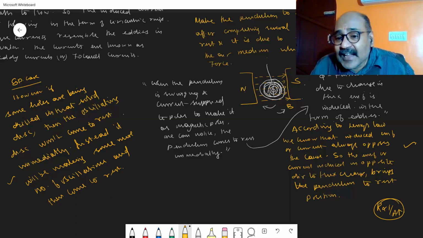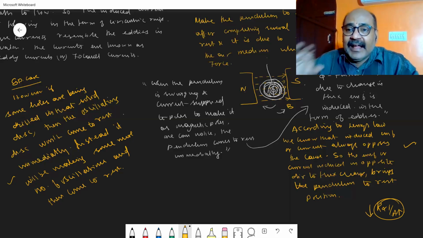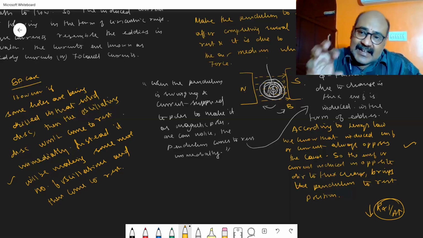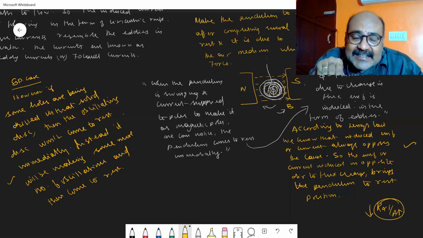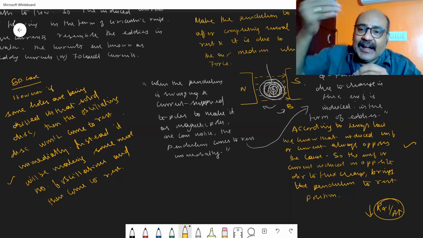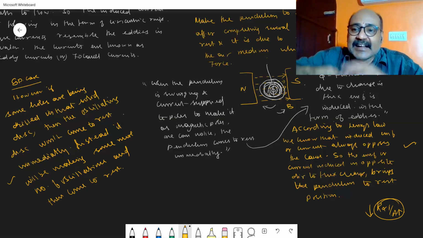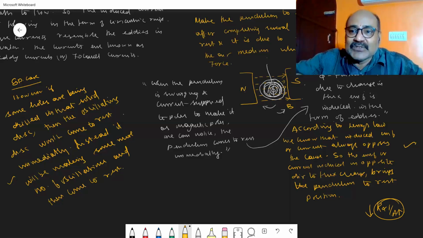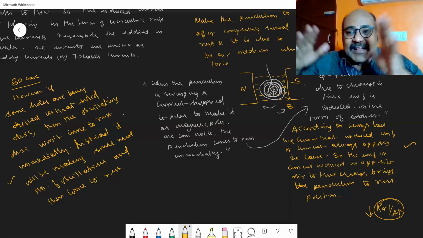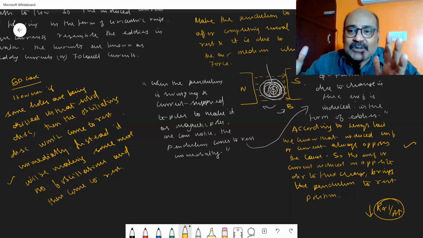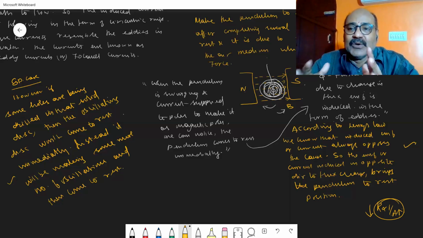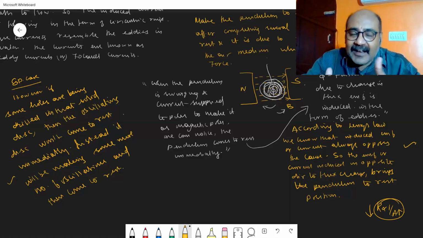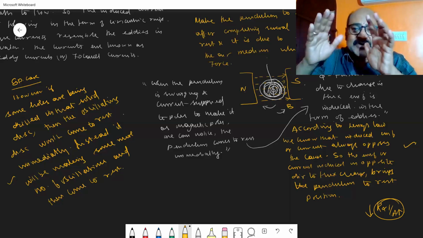If the area is large, the resistance in that solid conductor is less. If the resistance is less, the EMF induced is more, which means the current induced is also more. So more current acting on it produces the brake system, and immediately the oscillating conductor comes to rest position.